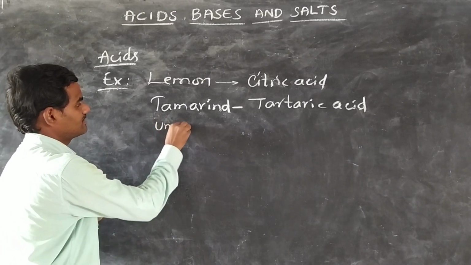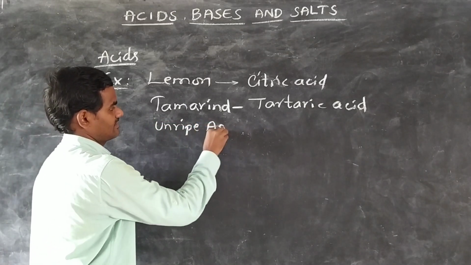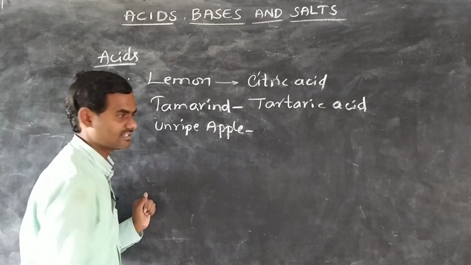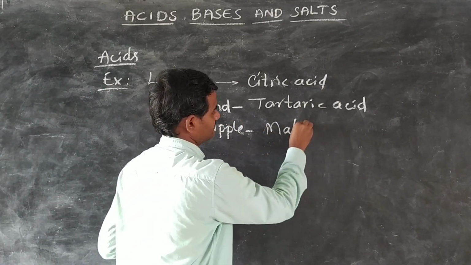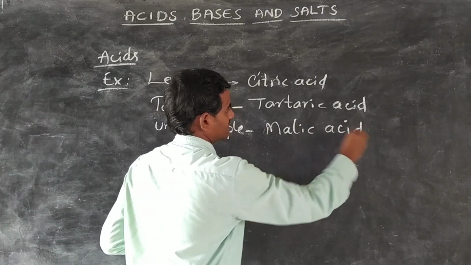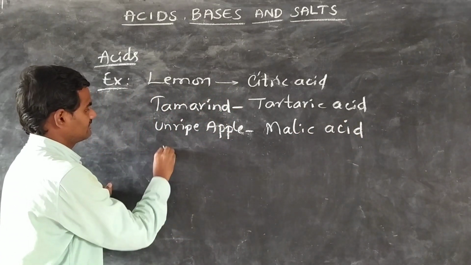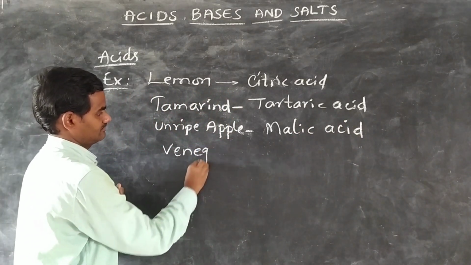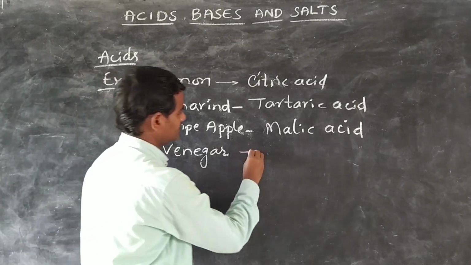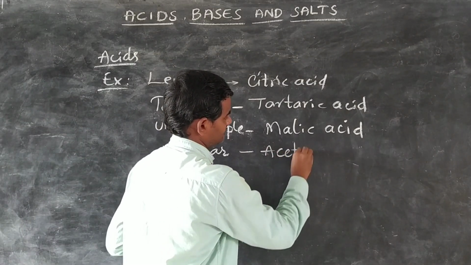Unripe apples contain malic acid. And vinegar contains acetic acid.